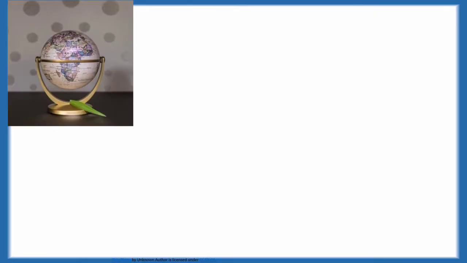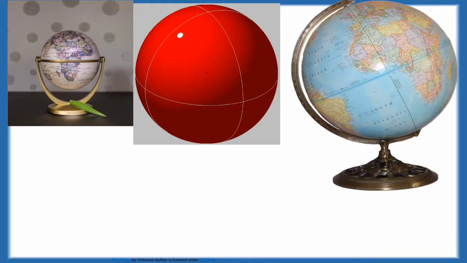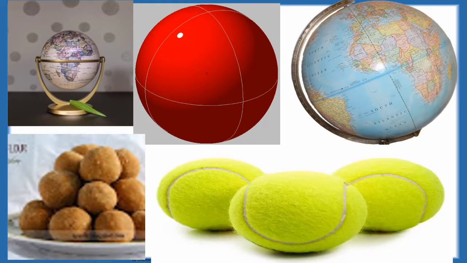Look at these objects. What is the shape of these objects? Is it a circle or a sphere? Yes, sphere. A circle is a two-dimensional shape that has area and perimeter, but a sphere is a three-dimensional object that has surface area and volume. The queen of science is mathematics.